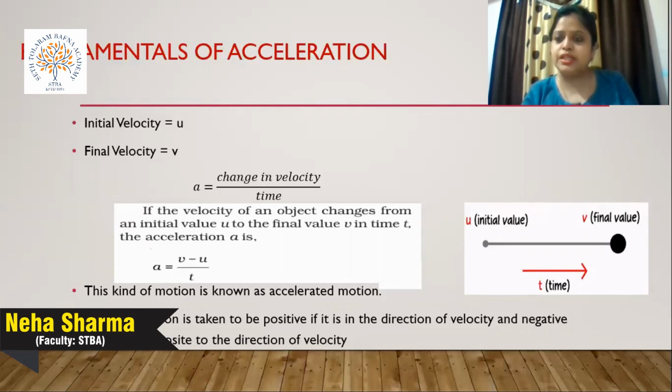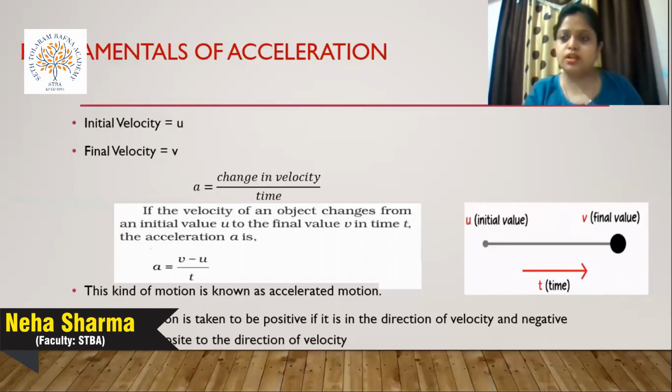If the velocity of an object changes from initial velocity u to the final velocity v in time t, then acceleration in physical terms is represented by the formula written here. That is, small a is equal to v minus u by t, that is, final velocity minus initial velocity divided by time. If the time also changes, then we take del t, that is t2 minus t1, final time minus initial time. Otherwise, if a single time is given in which it attains a velocity v from u, then take the formula v minus u by t.